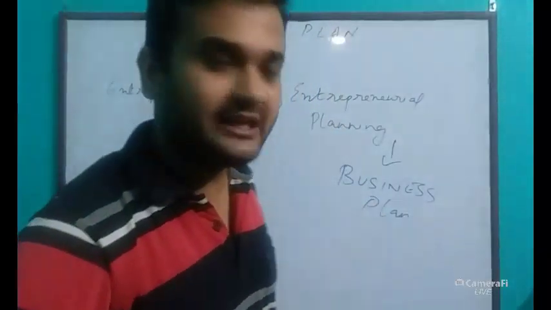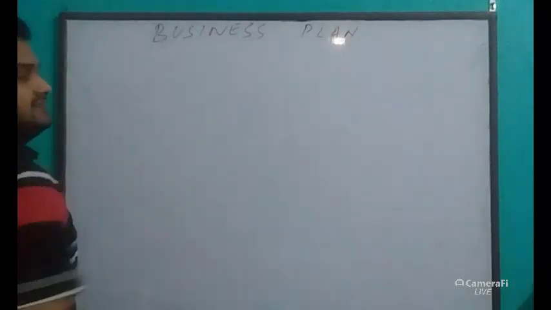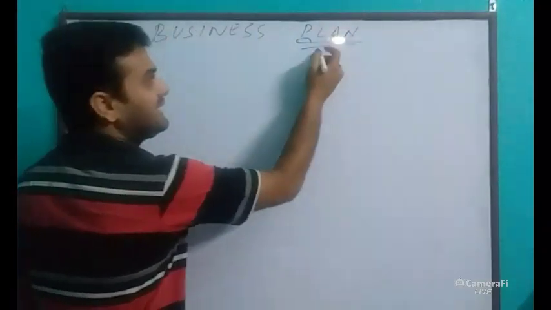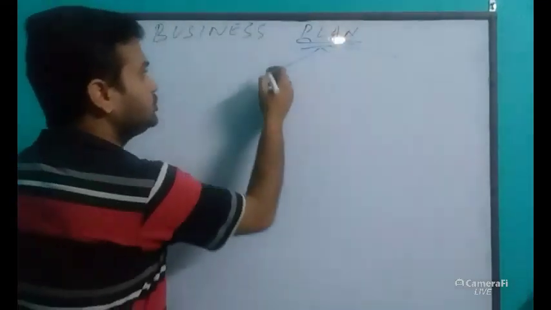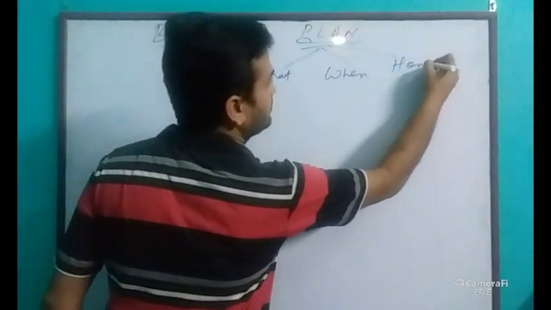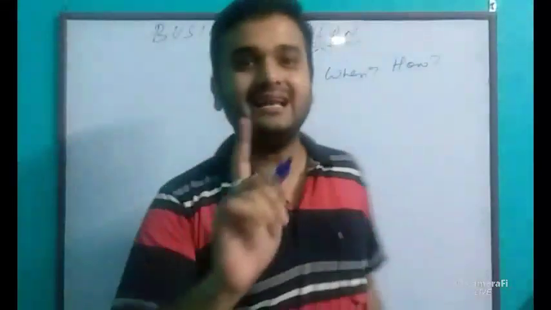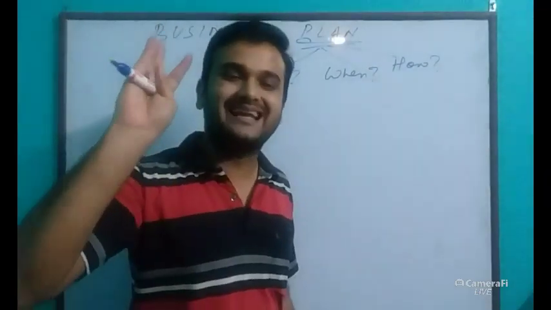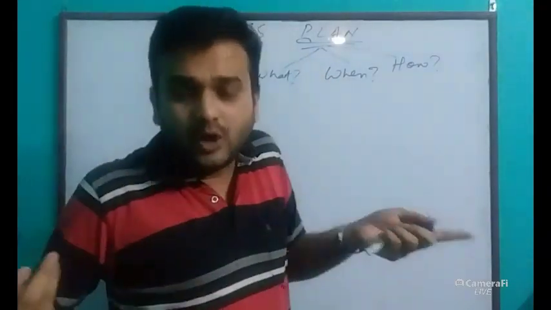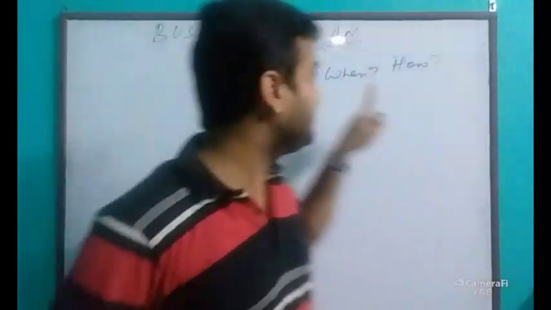Clear? So write down the definition of business plan. First of all, plan. What is plan? There are three things to plan: what to do, when to do, and how to do. The meaning of planning is this: what, when, and how. Copy this down in your exercise books. The meaning of planning is, what do you want to do, when do you want to do, and how do you want to do. Clear?